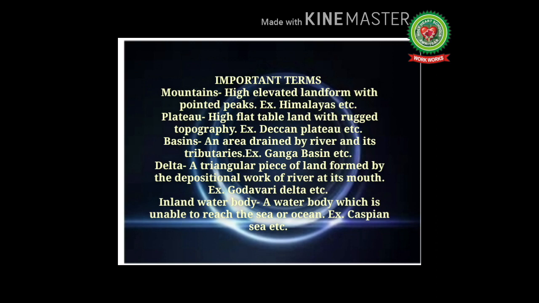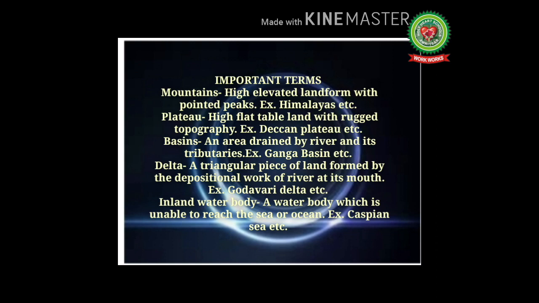Mountains: high elevated landforms with pointed peaks, example Himalaya. Plateau: high flat tableland with rugged topography, example Deccan Plateau. Basins: an area drained by a river and its tributaries, example Ganga Basin. Delta: a triangular piece of land formed by the depositional work of a river at its mouth, example Godavari Delta.